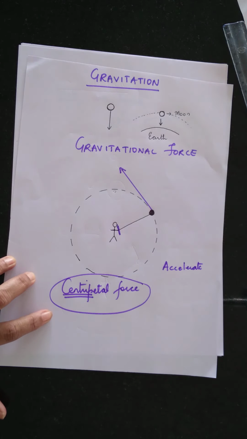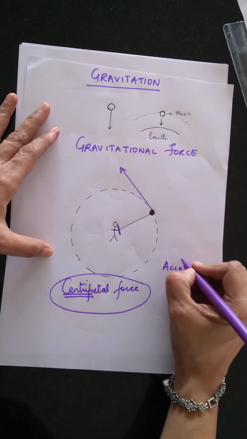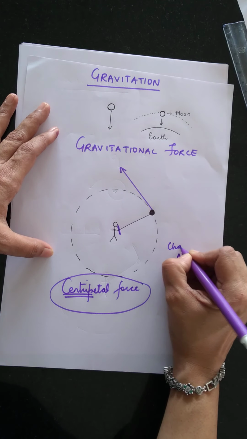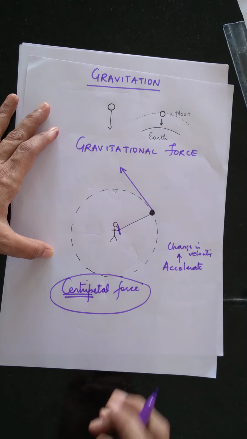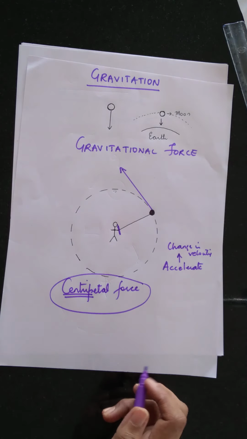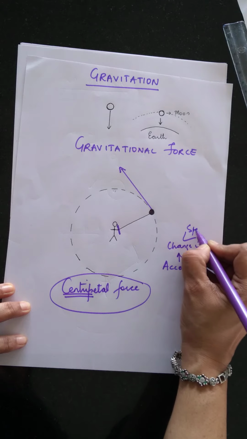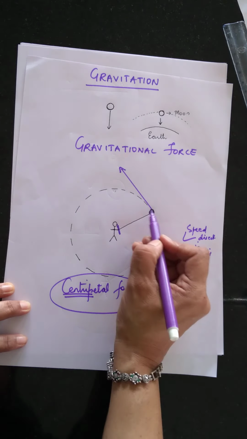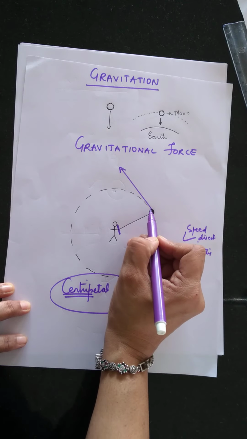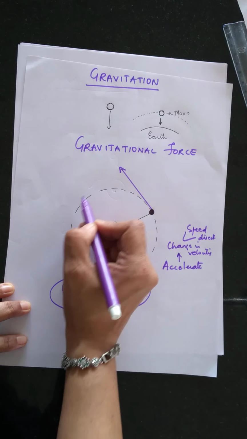Now, why does it undergo acceleration? It undergoes acceleration because of a change in velocity. And we know that velocity changes when either the speed changes or the direction changes. Now, if you look at the motion of this stone, it may move with the same speed.